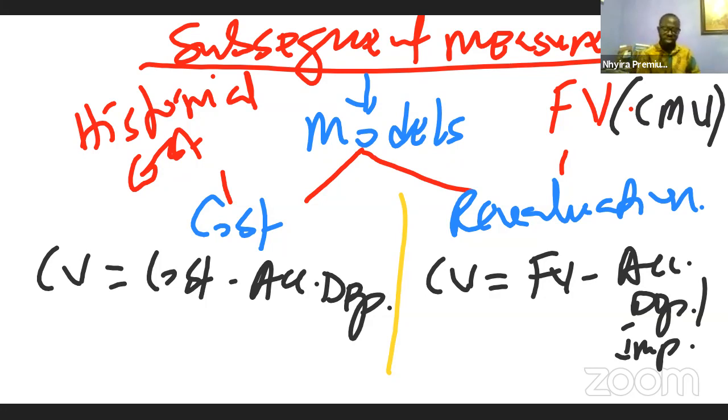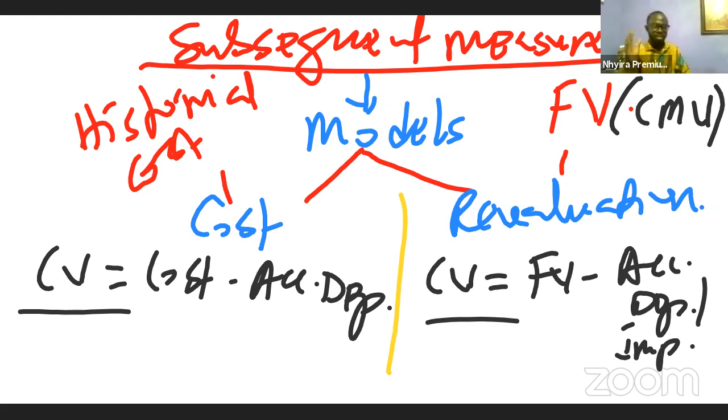Now, even though there are these two models that can be used by the entity, that is the cost model and the revaluation model, the standard states that at least once a year, an entity must revalue its assets.